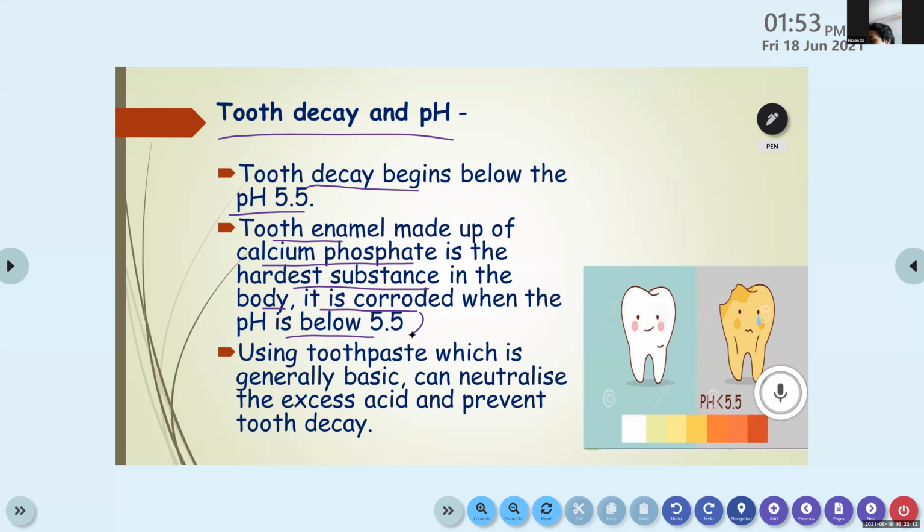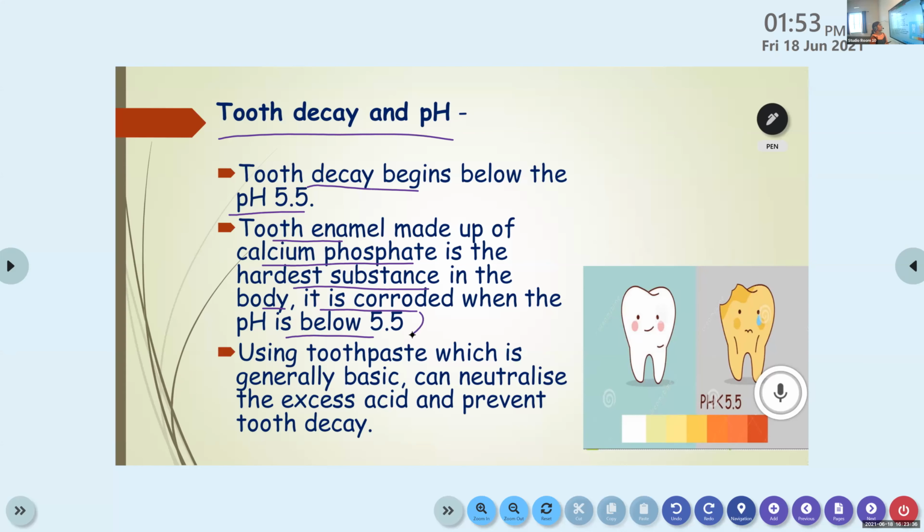Okay. This is about tooth decay and pH. Can you explain here? Yes, I'm explaining. Just wait, I had a network issue. It's okay. Now you write this point. I will explain it again.